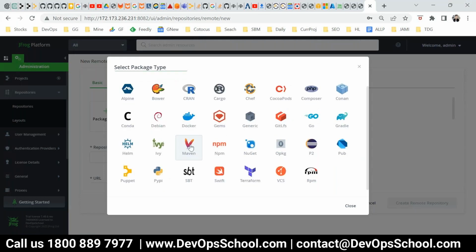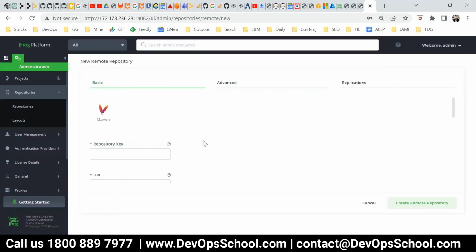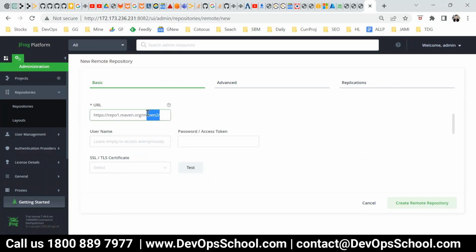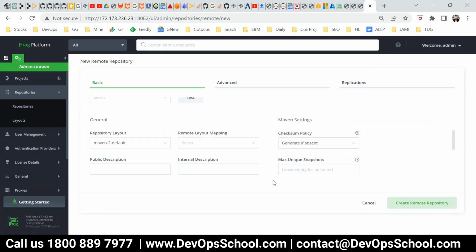So go to Maven, and this is a remote, and for this URL you see this is the one which is pre-filled for me. It's Maven Central. You can give another repository also. Username and password are not required, so create it.